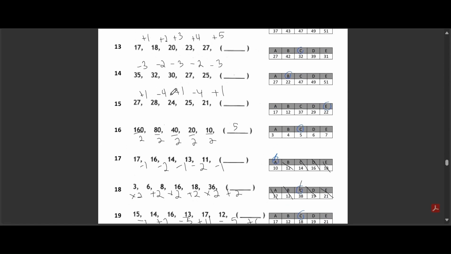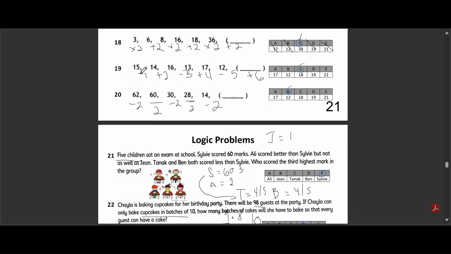Question 19. Let's look at this sequence. 15, 14, 16, 13, 17, 12. And what comes next? Here are your options. Option A, 17. Option B, 12. Option C, 18. Option D, 19. Option E, 21. The correct answer is option C, which is 18.